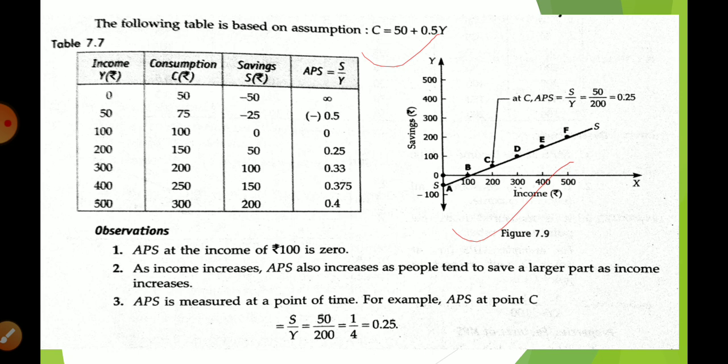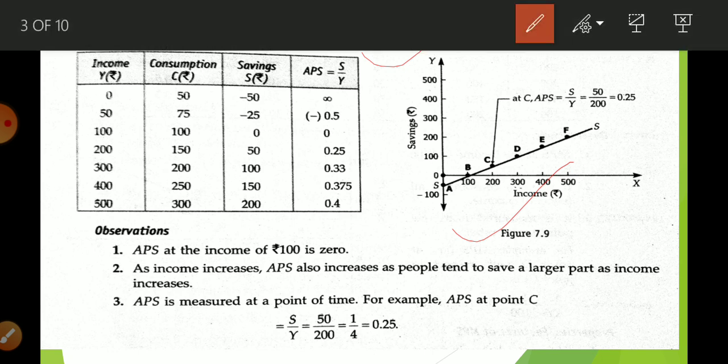Let me start. Here you can see that when income is 0, consumption is 50. It means our saving is minus 50. That is, we are dissaving, using whatever saving we have.